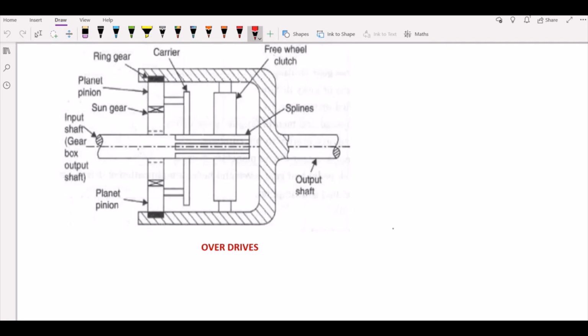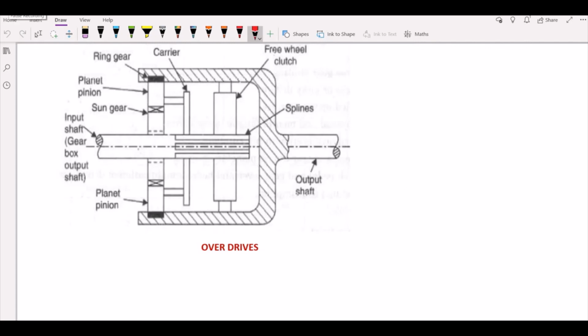The major advantage of this is that the engine life will be increased, the speed of the engine will be increased, fuel economy will be improved, and also the vibrations or noises which are generally present will be reduced with the help of the overdrive mechanism. So sometimes if a question is asked in the exam about the overdrive, that is a 5 marks question, you need to sketch it and then write down the working principle related to this.